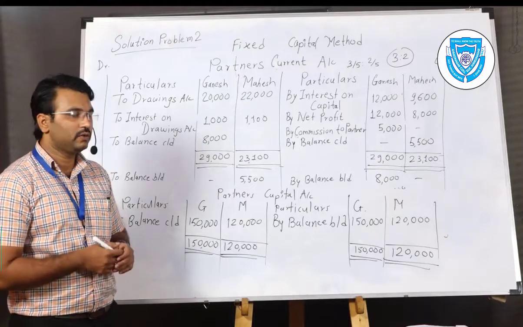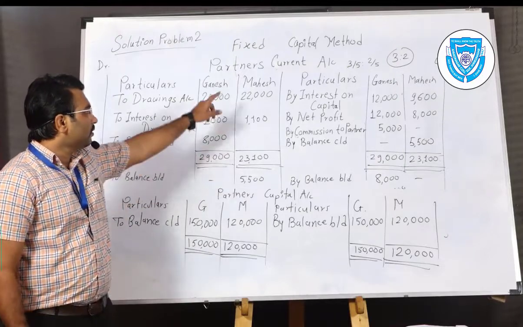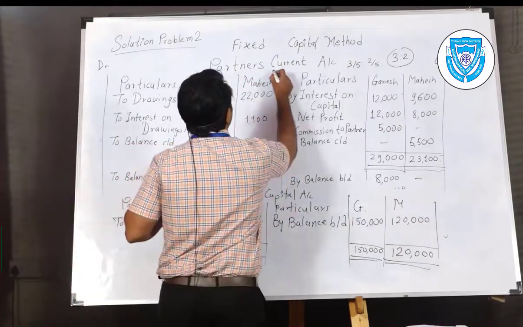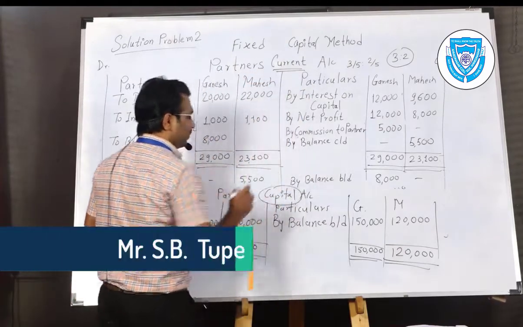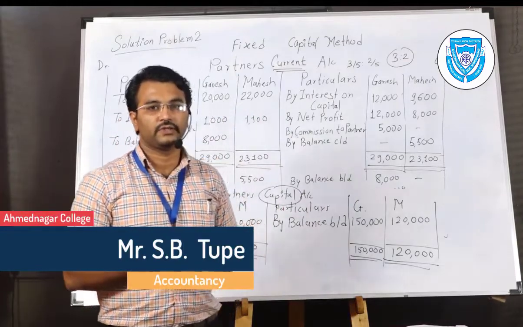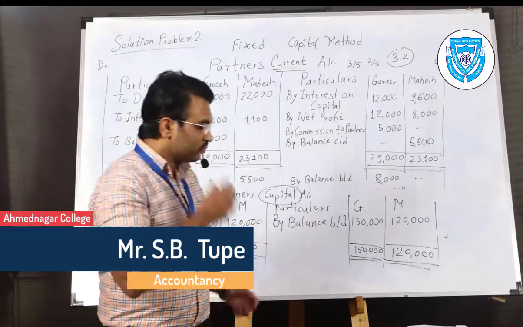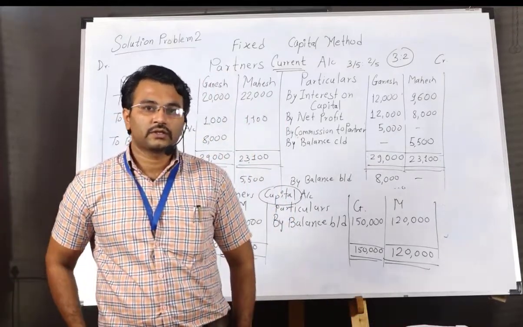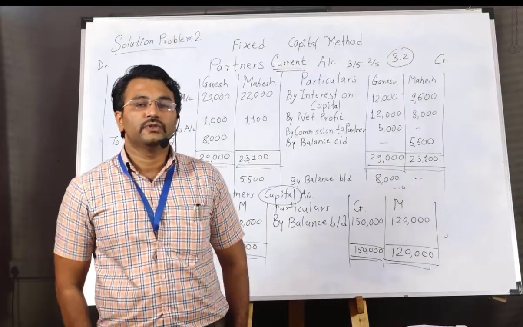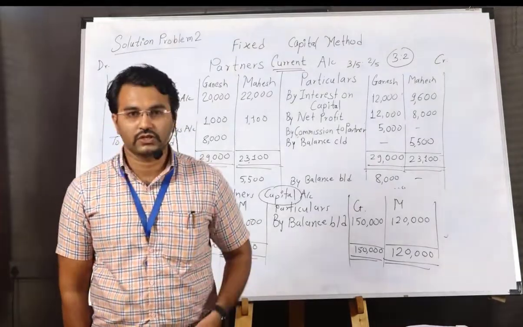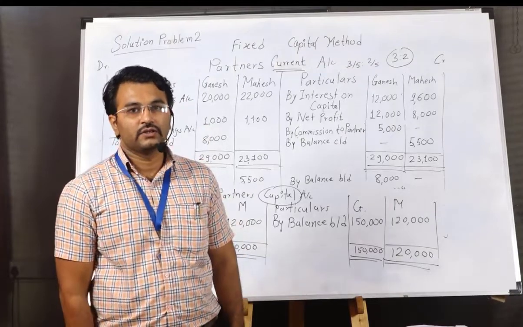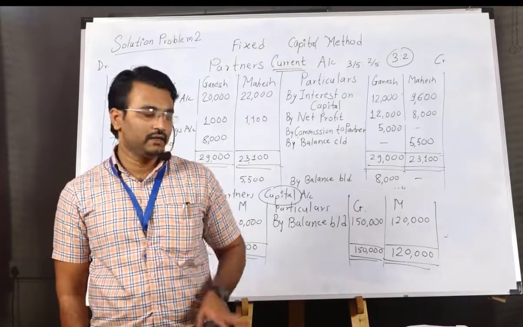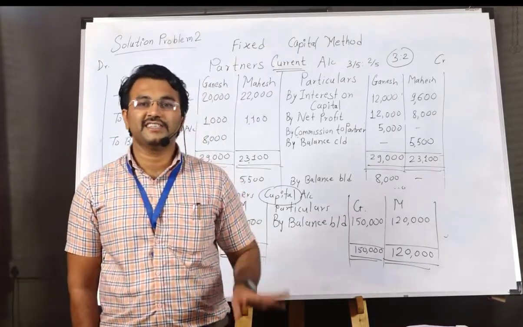In some cases only it will be changed. Otherwise, all effects you can see are given in the partner's current account, and the capital account has only opening and closing balance. I hope you understood both solutions. If you are having problems, please write in the comment box. I will definitely give you feedback and solutions, required guidance, and we are also going to take further practice problems. Remember that you are going to find it very easy.